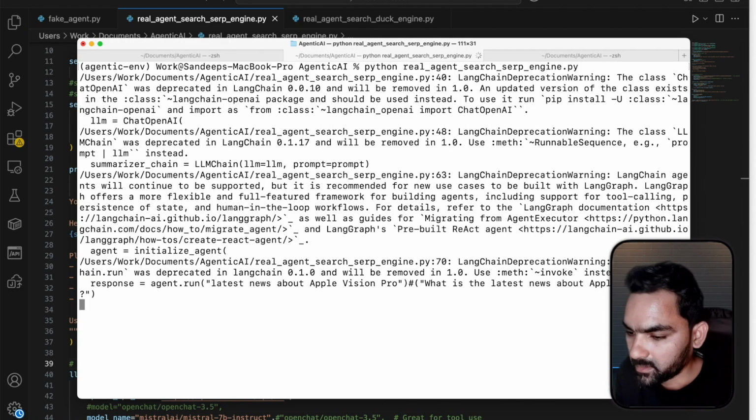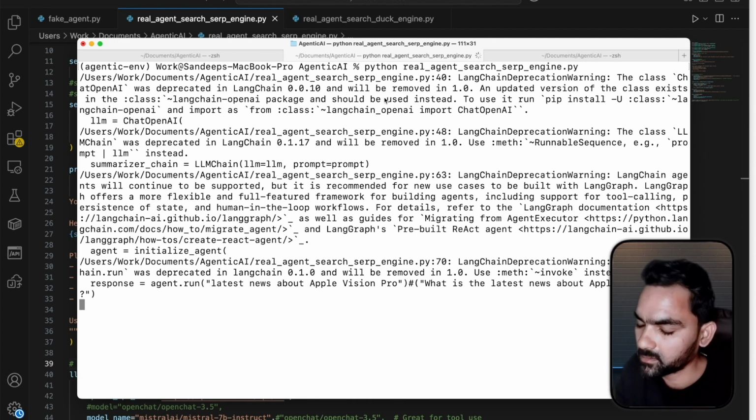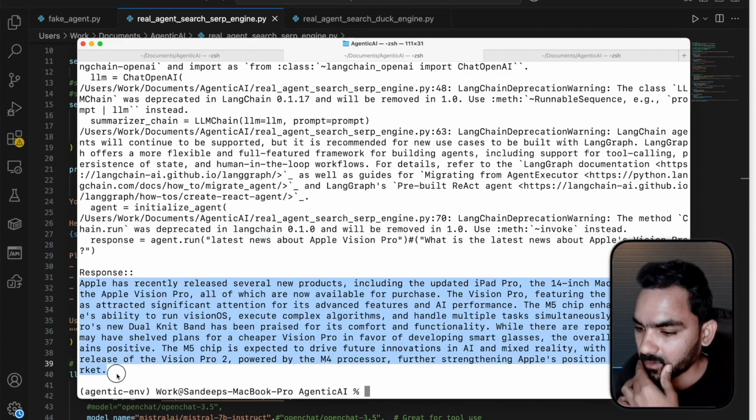So the agent is running. Here we can see a few warnings from LangChain. We can ignore those for now. It won't stop our experiment. So it is running the latest news about Vision Pro. And this is the response we got from the SERP API.